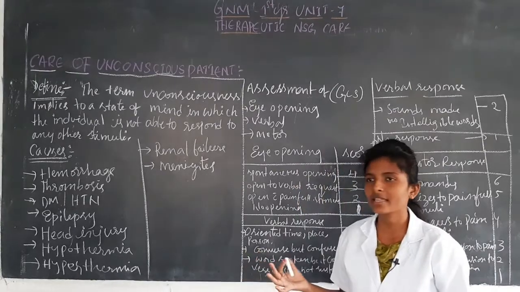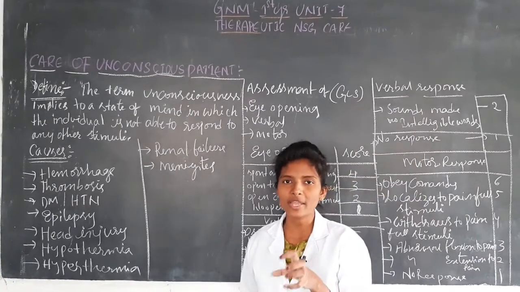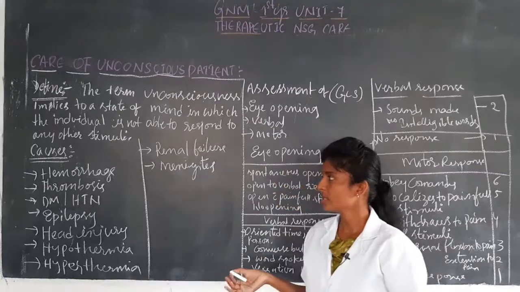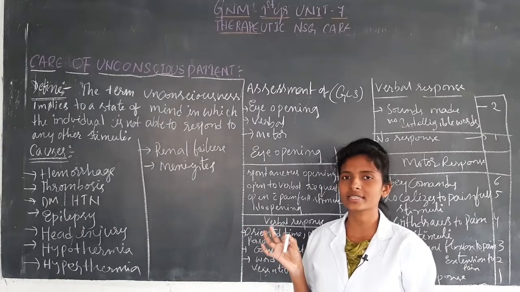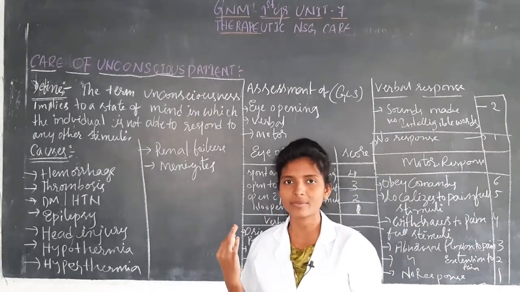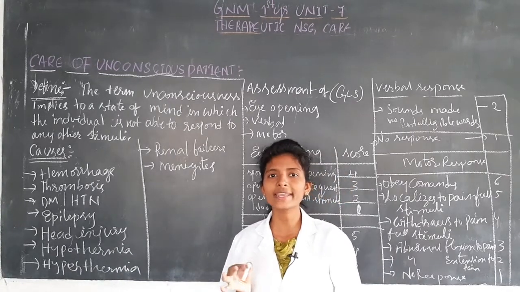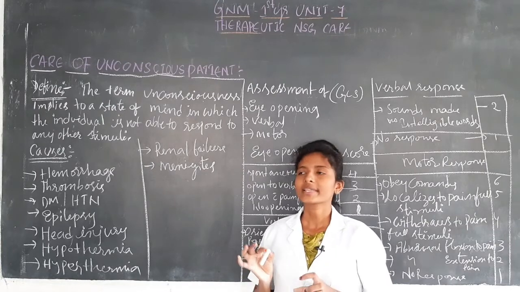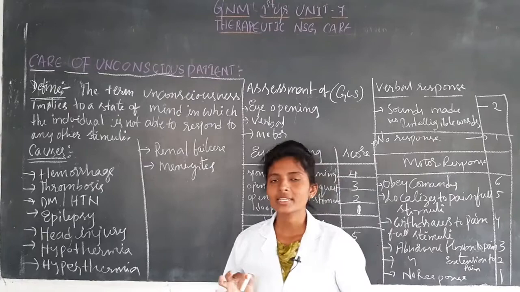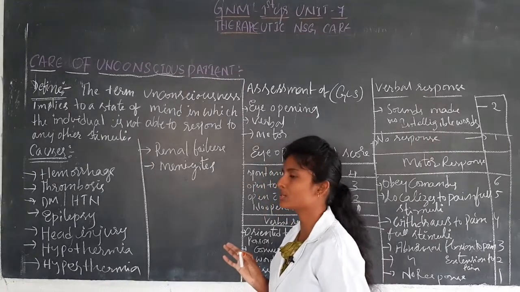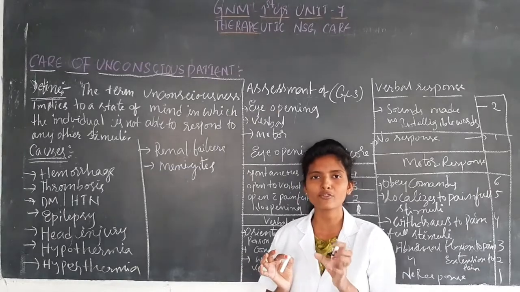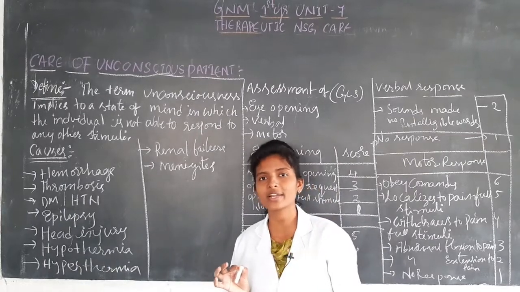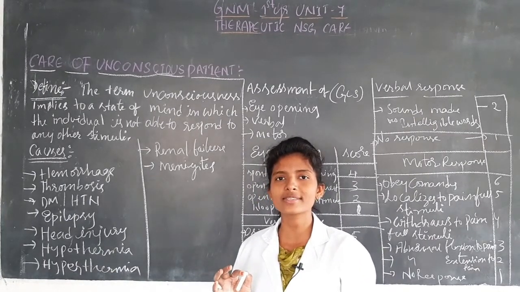Next we will see the causes, and which diagnoses may lead to unconsciousness in the patient. First is hemorrhage. If the patient has a hemorrhage in the brain, there is a chance of unconsciousness. The next is thrombosis. What is meant by thrombosis? It is the formation of blood clots in the brain. If the patient has such a condition, it leads to unconsciousness.